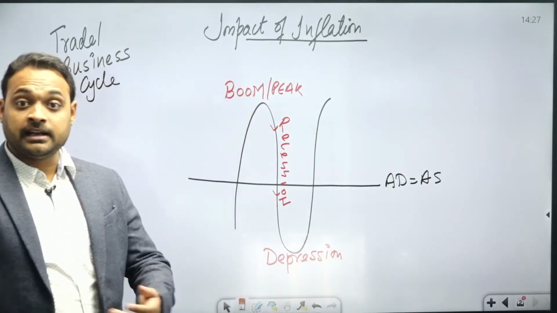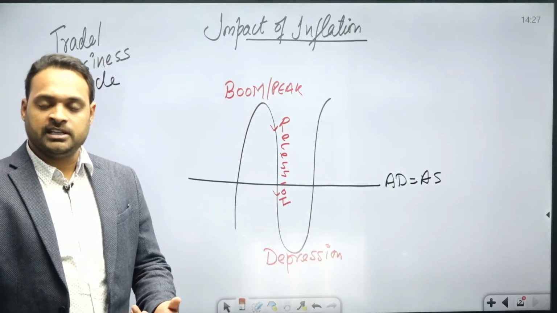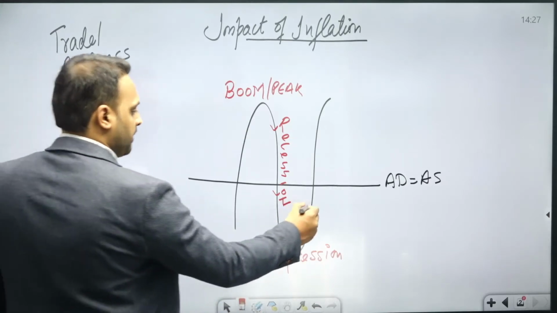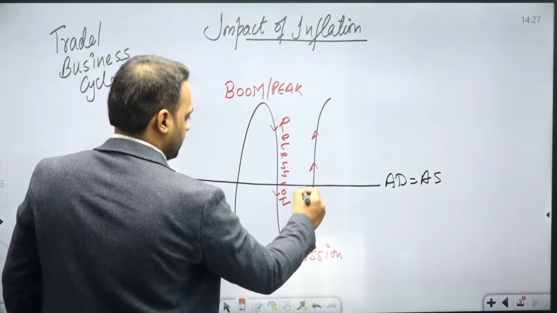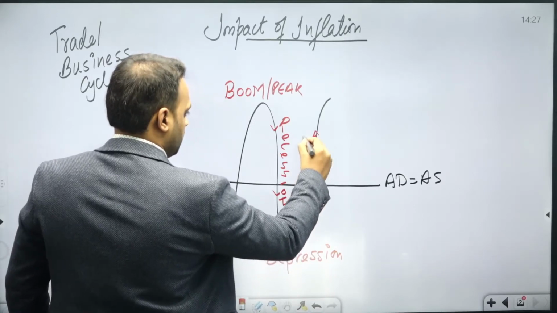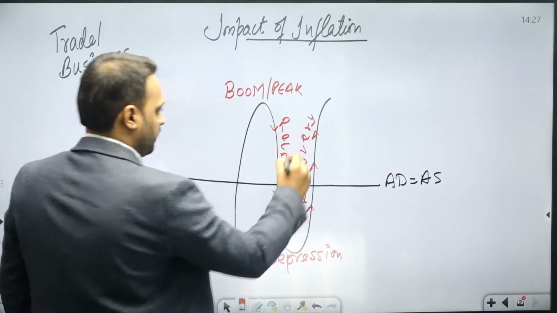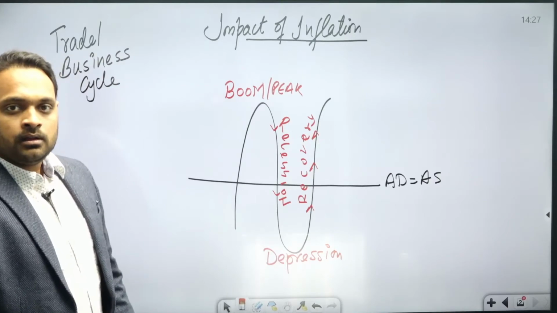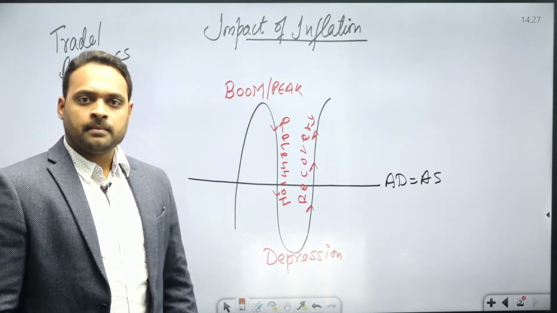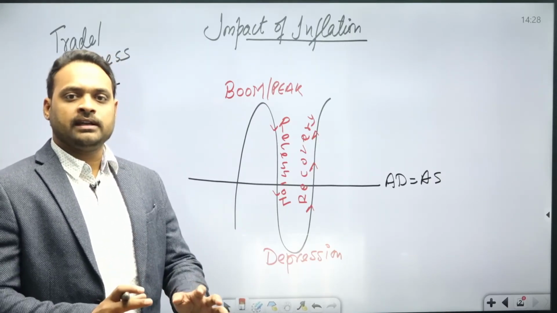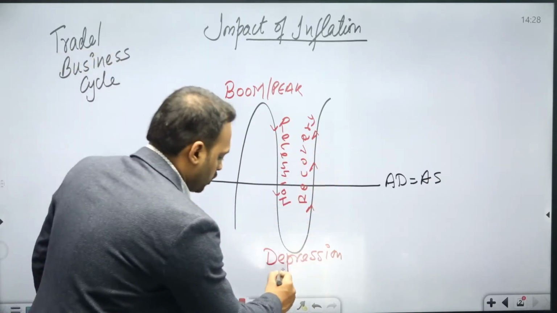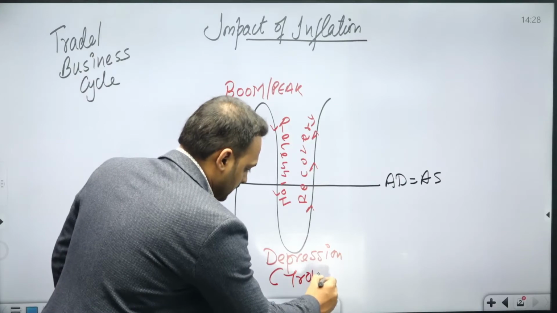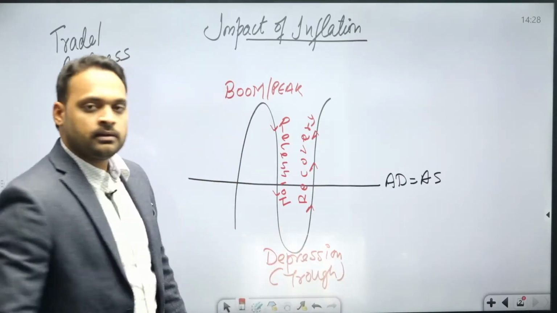The critical recession is called depression, right? And when I'm going up, this is called recovery, right? Let me tell one thing. These are the different phases in the economy, and this is also called trough.